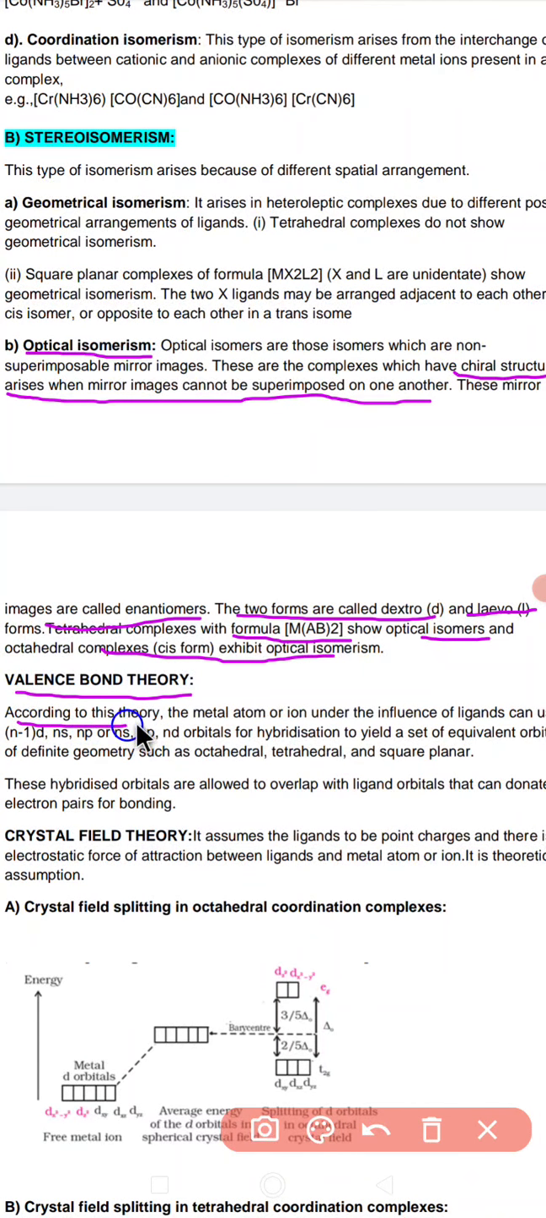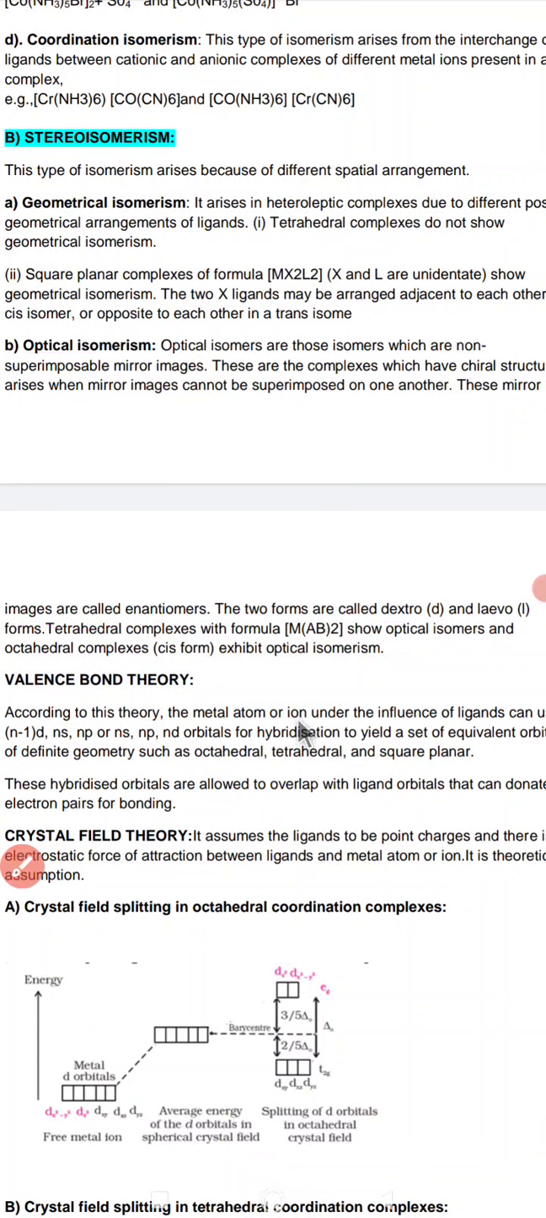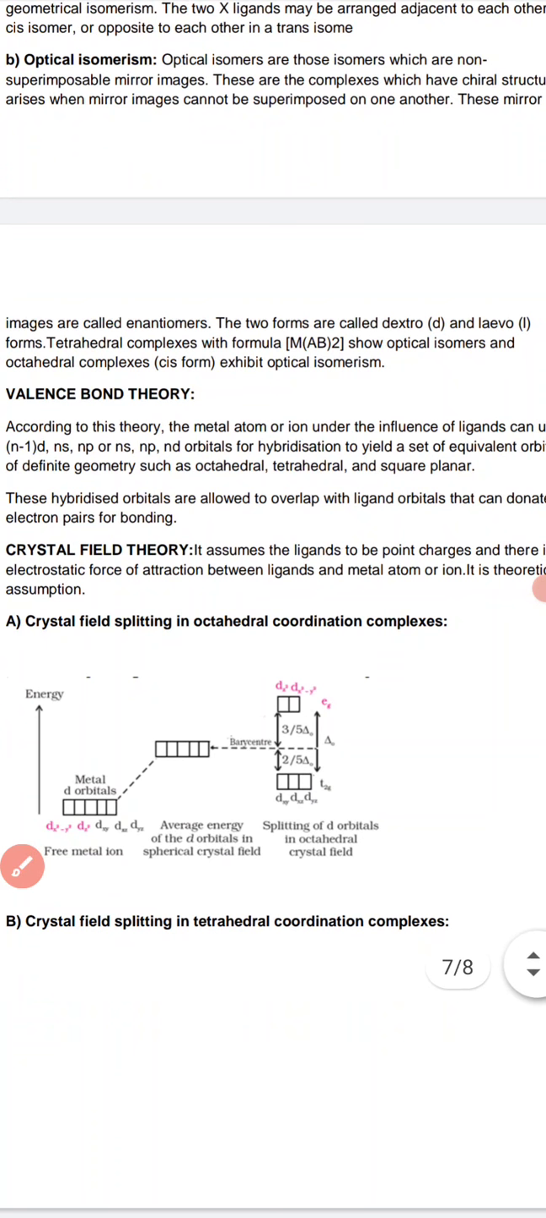According to this theory, the metal atoms or ions under the influence of ligands can undergo hybridization of (n-1)d, ns, np or ns, np and nd orbitals to yield a set of equivalent orbitals of definite geometry, such as octahedral, tetrahedral and square planar. So just remember, as the name suggests, in valence bond theory, the central metal ion under the influence of ligands can undergo this type of changes. When they undergo this type of changes, it is called the valence bond theory.